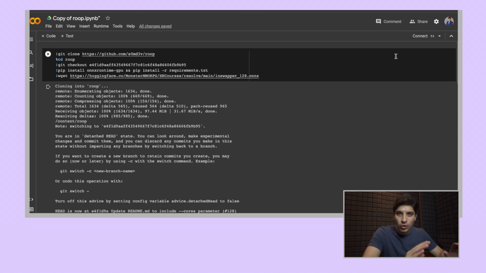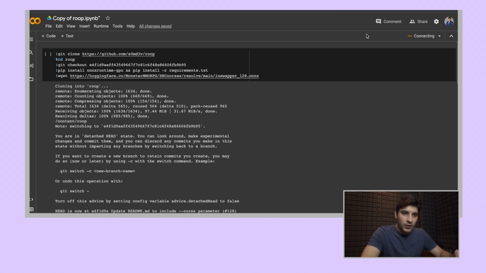Okay, so the next step into cloning yourself into any celebrity is to change the face. So if you have a video of you, we could change your face into any other celebrity's face. I'm going to show you how to do that in a similar process now. Okay, so we have a Google Colab document called Roop to do this for us. I've attached the link in the description below.